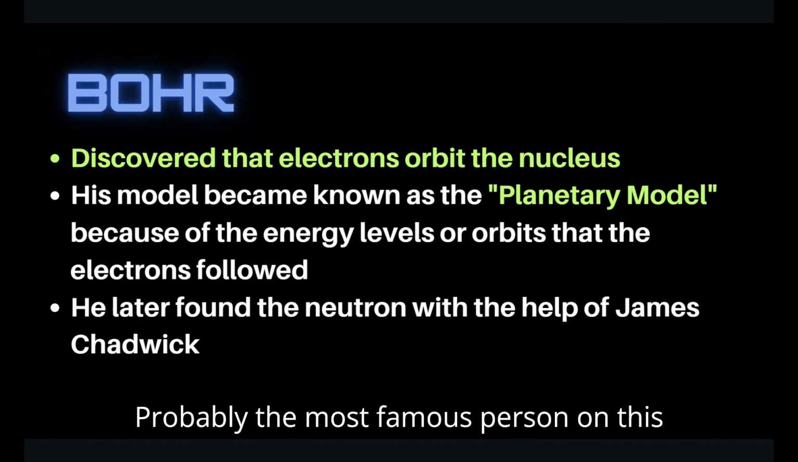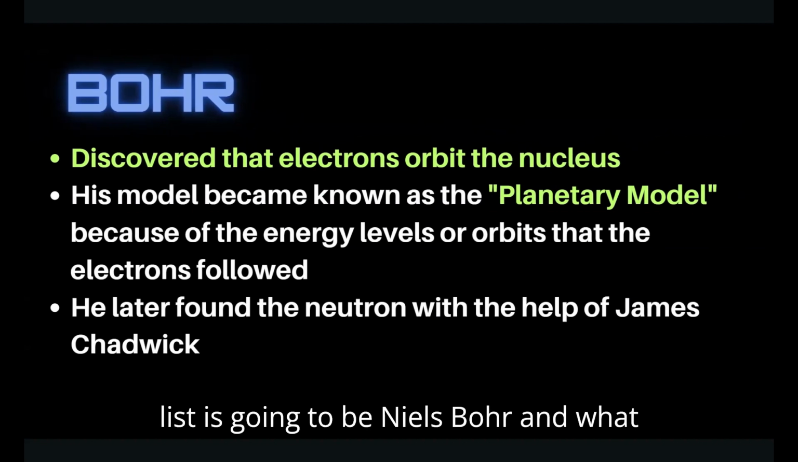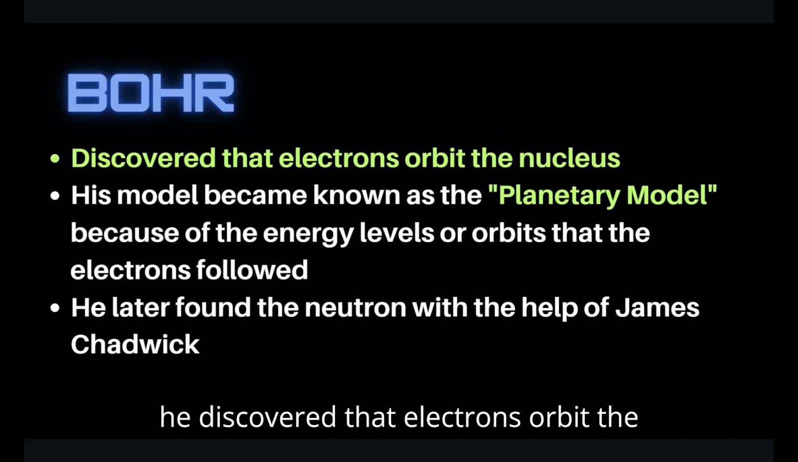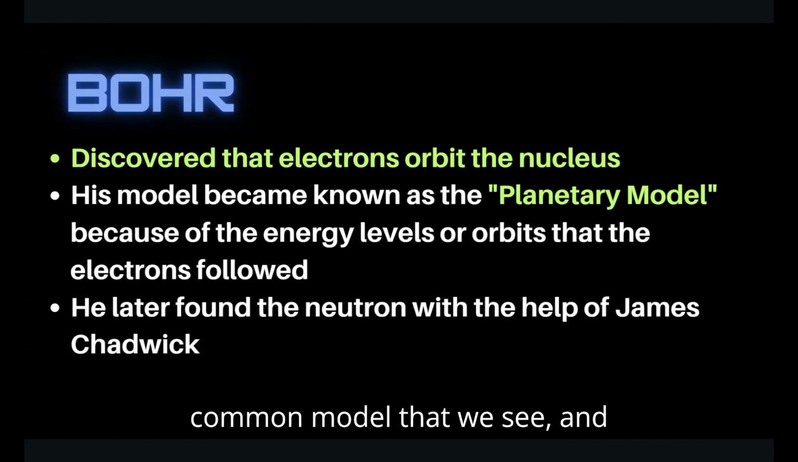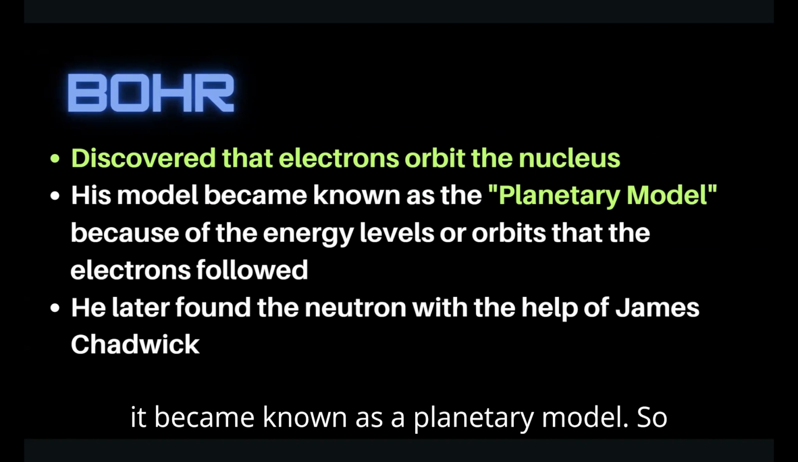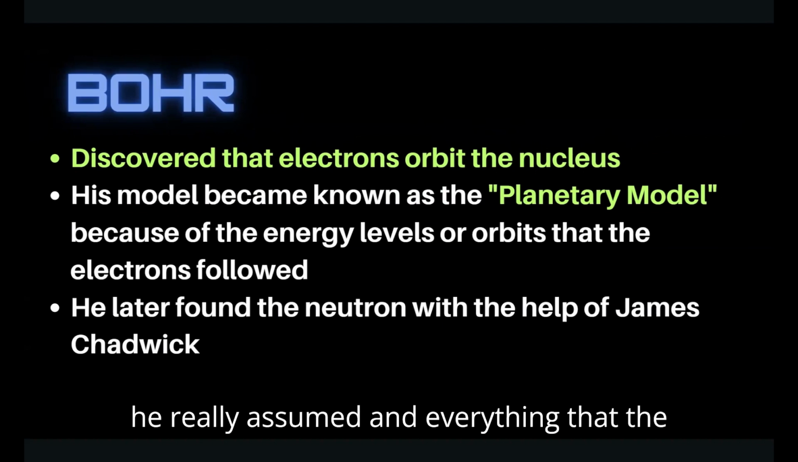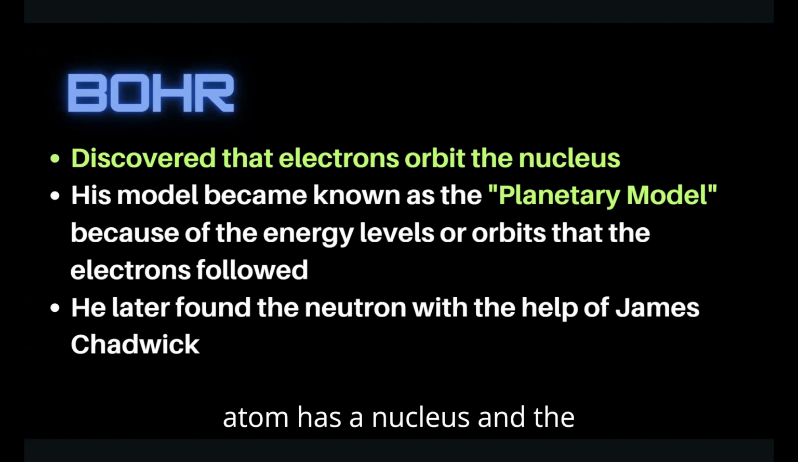Probably the most famous person on this list is going to be Niels Bohr, and what he discovered was that electrons orbit the nucleus. So this is going to be the most common model that we see, and it became known as the planetary model. He really assumed that the atom has a nucleus and the electrons are going to orbit around that nucleus at a given speed and distance.